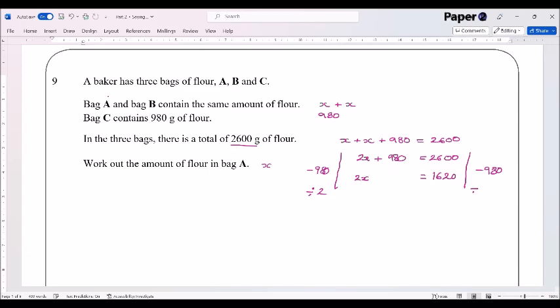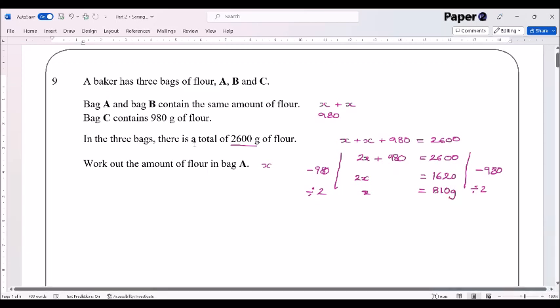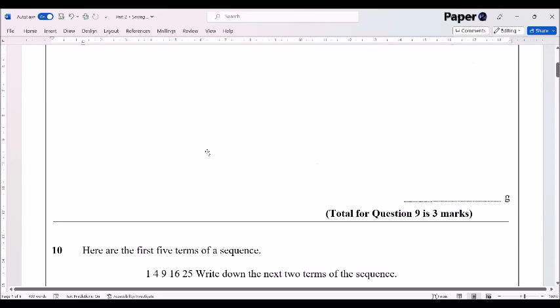Divide by 2 there. Divide by 2 there. We get 1x is equal to 810 grams. Okay, so work out the amount of flour, 810 grams. And the grams is already there on the answer line for us.